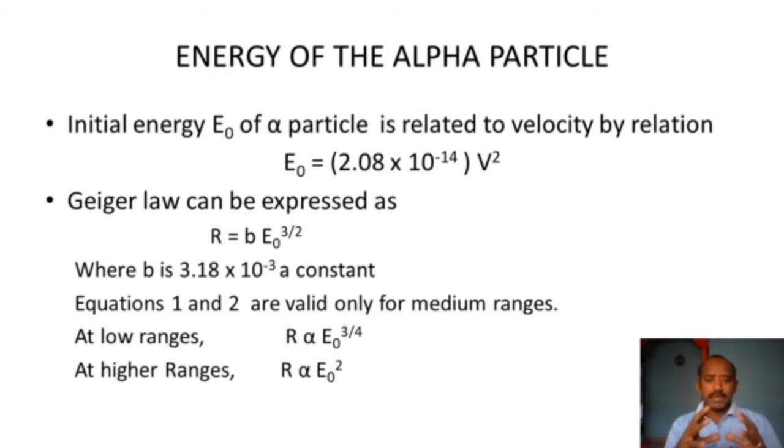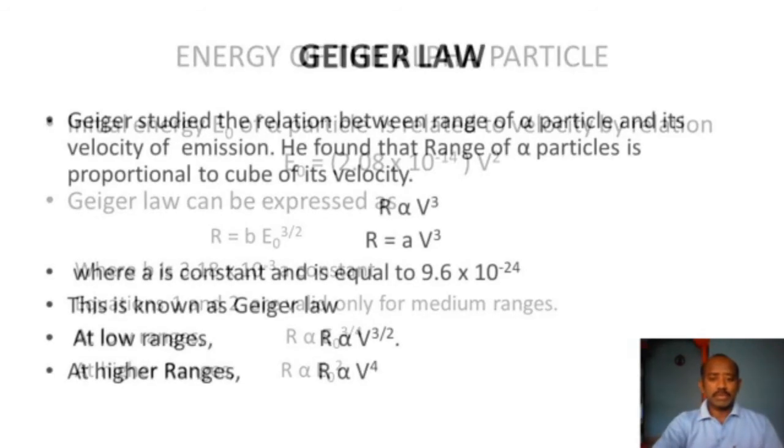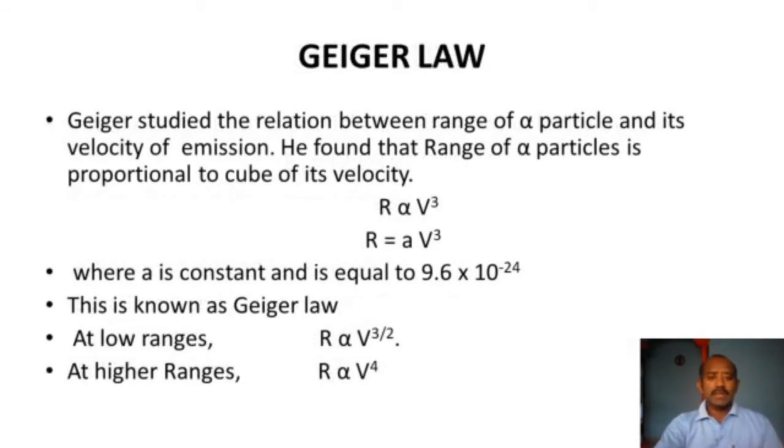We have to substitute for V. We will get V equal to E naught by 2.08 into 10 to the power of minus 14, whole to the power of 1 by 2. Then we have to substitute in the range expression, that is R is equal to A into V cube.